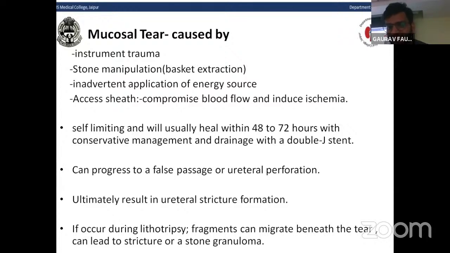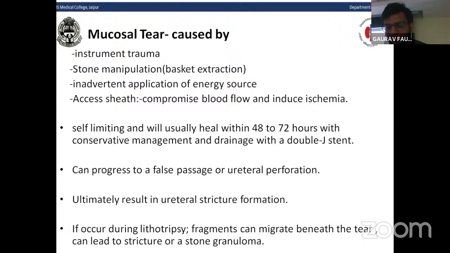Mucosal tear is usually self-limiting and will usually heal within 48 to 72 hours with conservative management and drainage with a double J stent. It can progress to a false passage or ureteral perforation if it is not diagnosed during the procedure. Ultimately, all mucosal tears result in ureteral stricture formation.